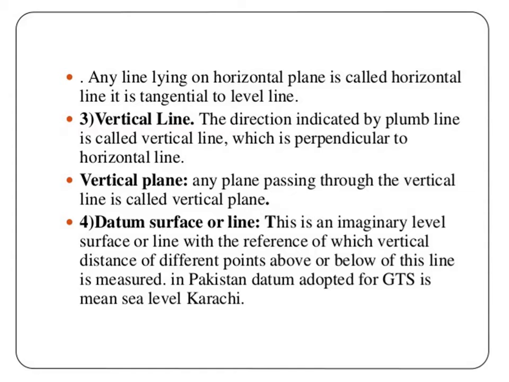Then the third term is vertical line. The direction indicated by plumb line is called vertical line, which is perpendicular to horizontal line. The next term is vertical plane. Any plane passing through the vertical line is called vertical plane. Then datum surface or datum line. This is an imaginary level surface or line with reference of which vertical distances of different points above or below this line is measured.